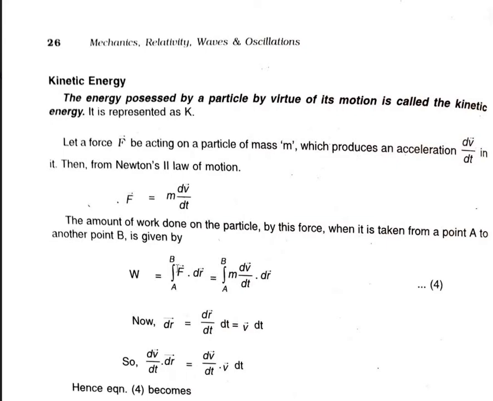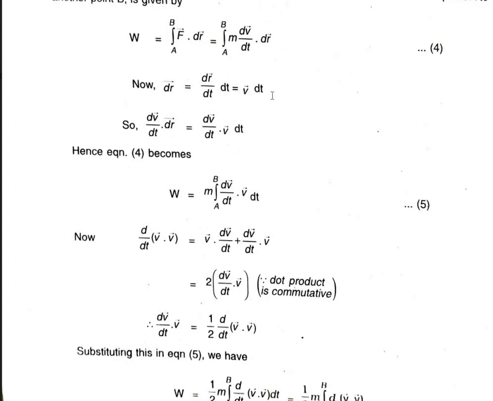So what is F? We are going to substitute for F. F is nothing but m into dv by dt dot dr. So what is dr? dr is equal to dr by dt into dt. So this dt cancels and you will get the answer as dr. What is dr by dt? It is velocity. The rate of change of position is known as the velocity. So dr can be written as v dt.